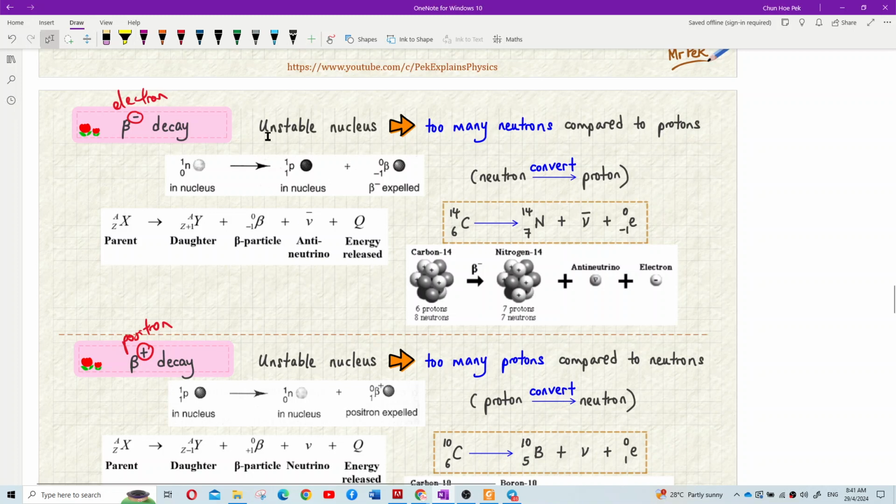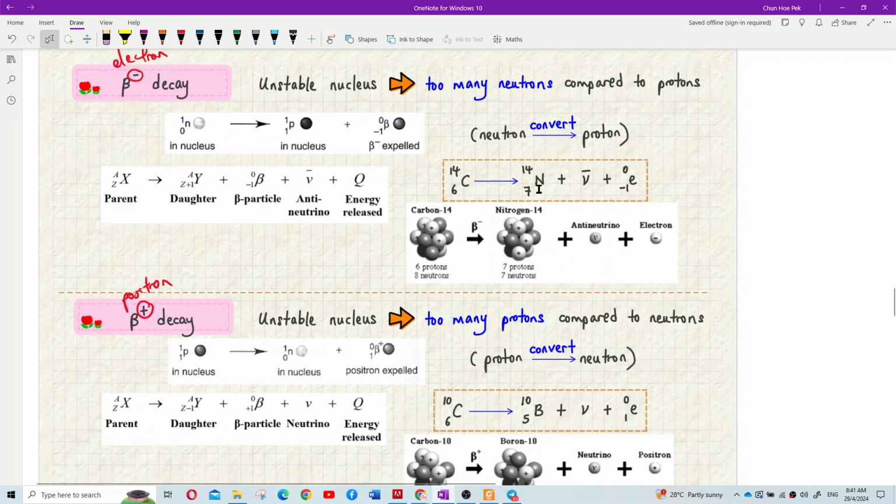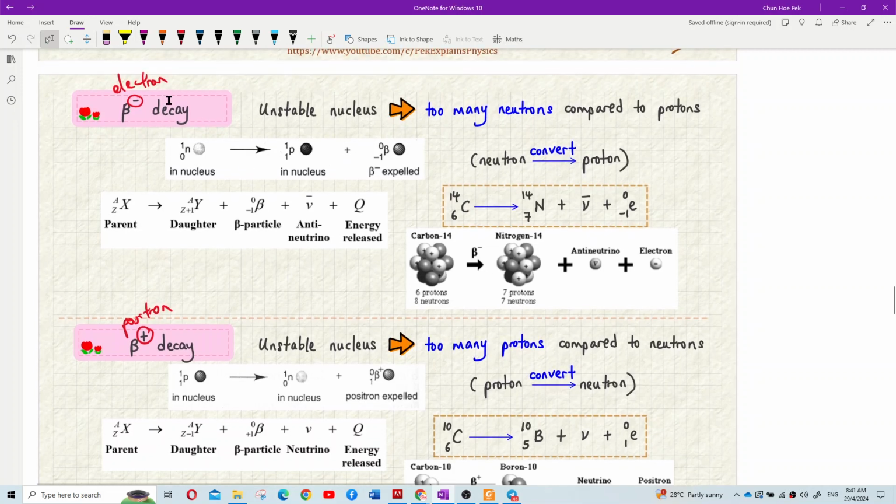So we must know how to write the equations for beta negative and beta positive decay. What is beta negative decay? Beta negative decay happens when an unstable nucleus has too many neutrons compared to protons.